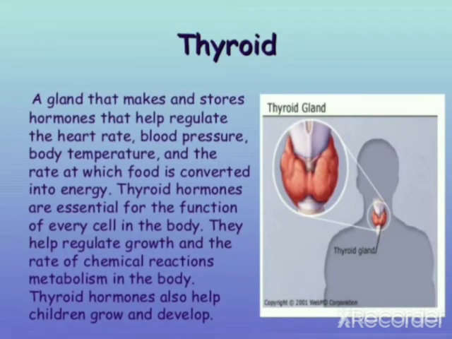Now the last gland is the thyroid, a gland that makes and stores hormones that help regulate heart rate, blood pressure, body temperature and the rate at which food is converted into energy. Thyroid hormones are essential for the function of every cell in the body. They help regulate growth and the rate of chemical reactions, the metabolism in the body. Thyroid hormone also helps children grow and develop.